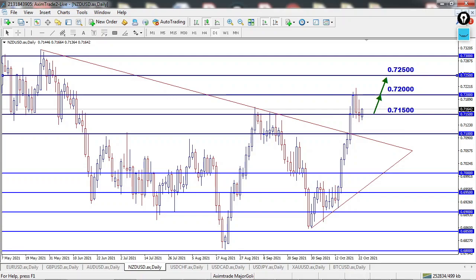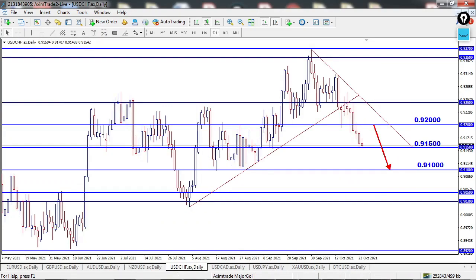On USDCHF, price dropped and hold below the 0.92000 level last week. Next, I'm expecting the price to drop further if it closes below the 0.91500 level this week. The next possible level will be 0.91000 level. We have consumer confidence, durable goods and gross domestic product news scheduled for this week.